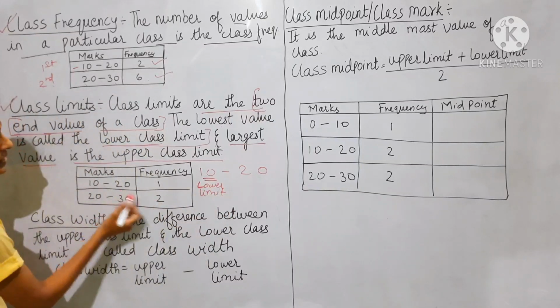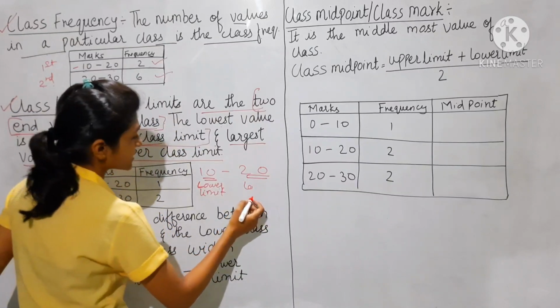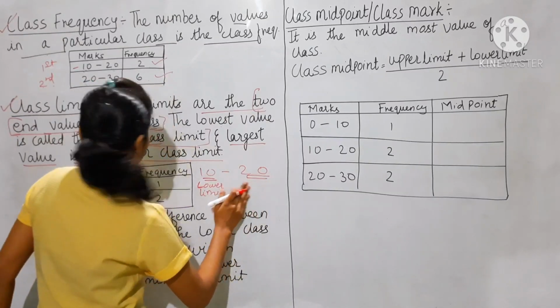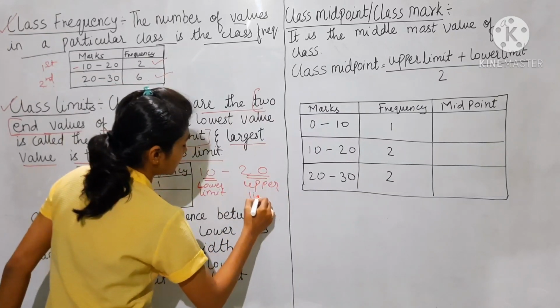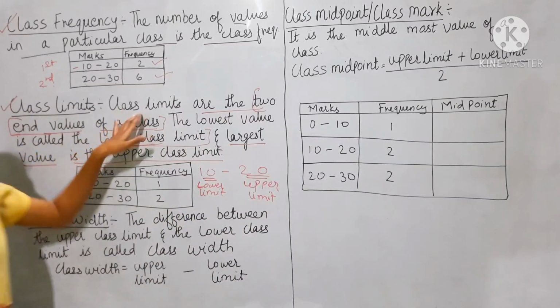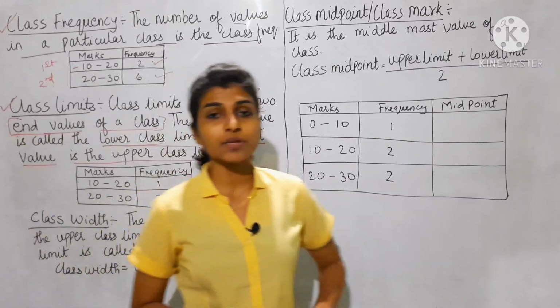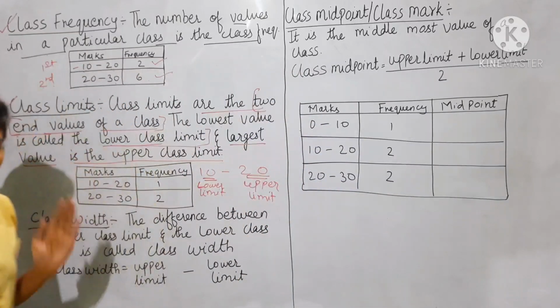And 20 is the largest value, called the upper class limit. I hope you are understanding what class limit is. Class limit is the two end values of a particular class.